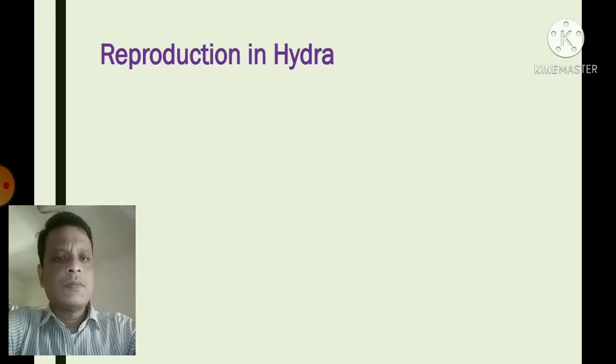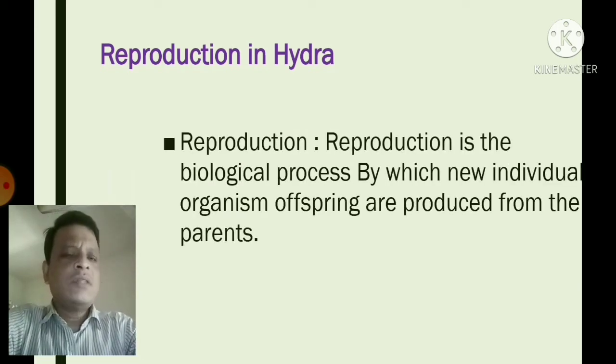First of all, you should have a clear understanding of what reproduction is. Reproduction is the biological process by which new individual organisms, offspring, are produced from the parents.